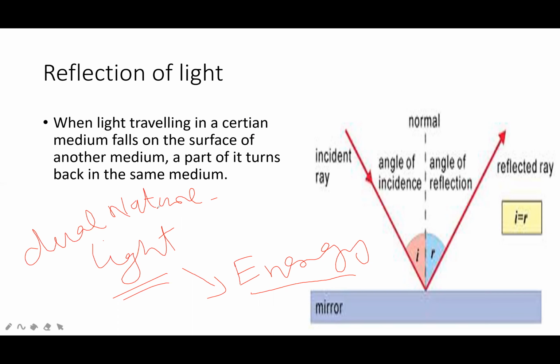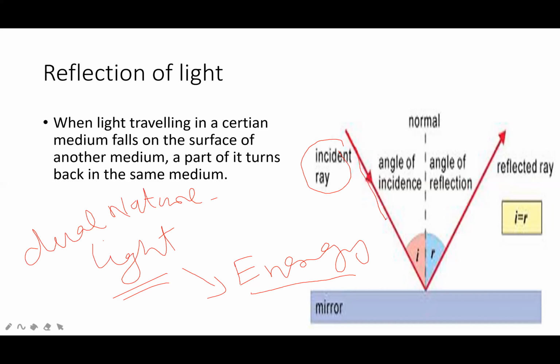So we will study the interaction of light with mirrors and lenses. In this chapter, first we will study reflection of light. This is the incident light ray.